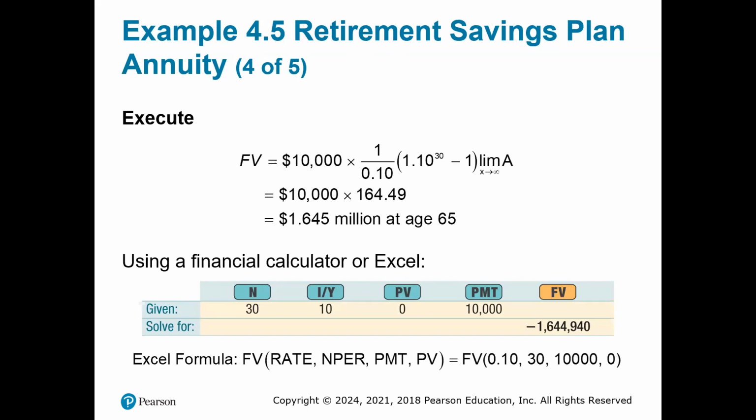And here you see a display of the financial calculator. And then also at the bottom, you see how you would input the information into an Excel spreadsheet for computing it. So it appears that at age 65, Ellen will have $1.645 million in her account.